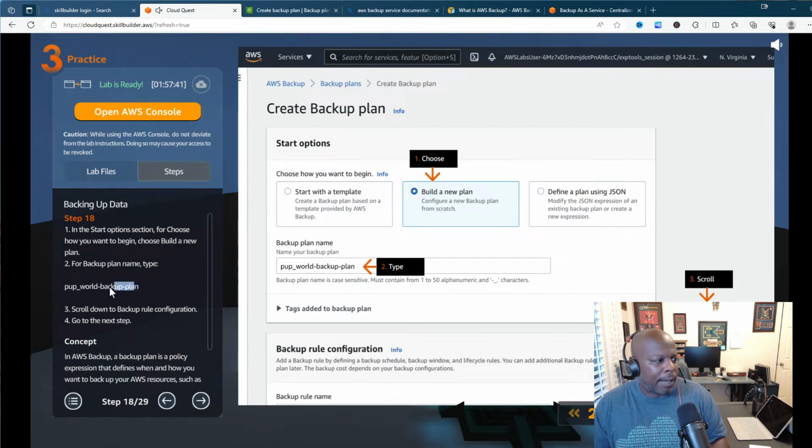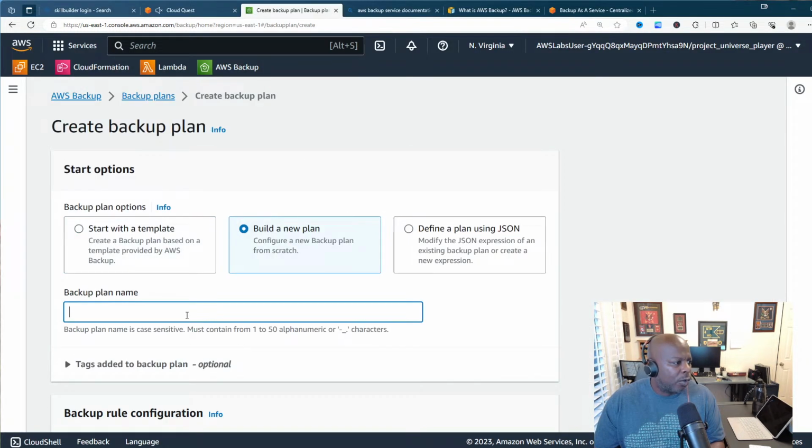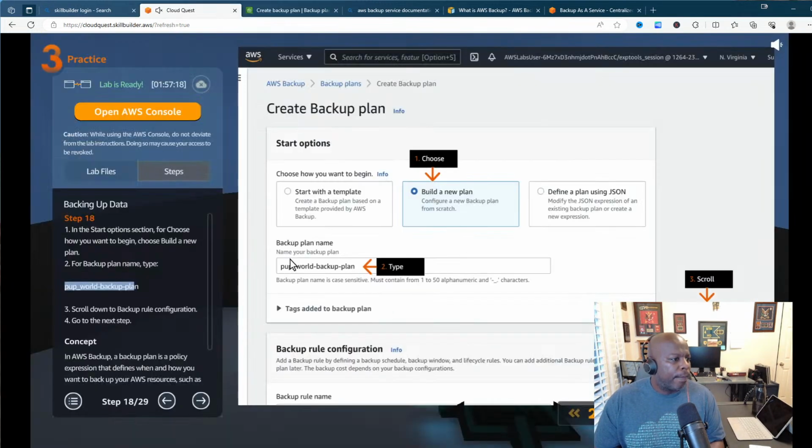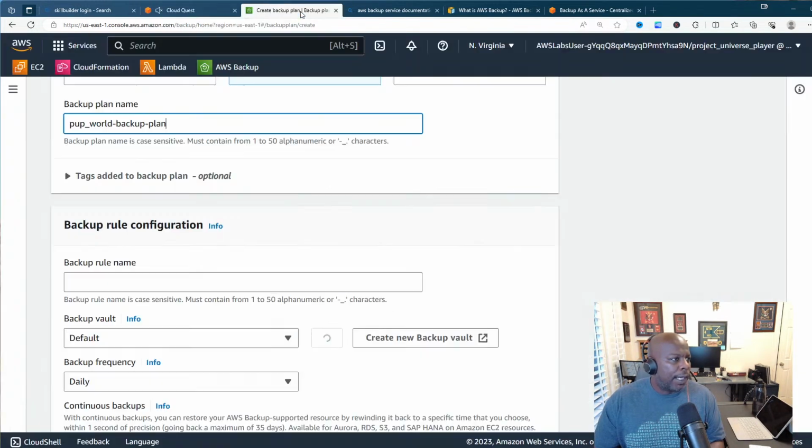Let me copy and paste this right here onto this document and put an N there. Then I will copy and paste it from here and paste it over here. So choose build new plan and then have the plan name right here. We got build new plan, then the plan name right here. Then we want to scroll down.